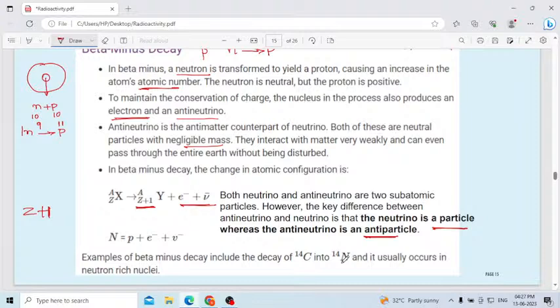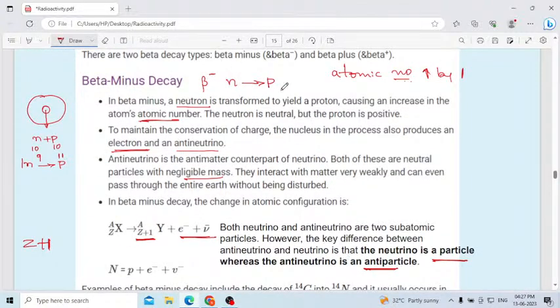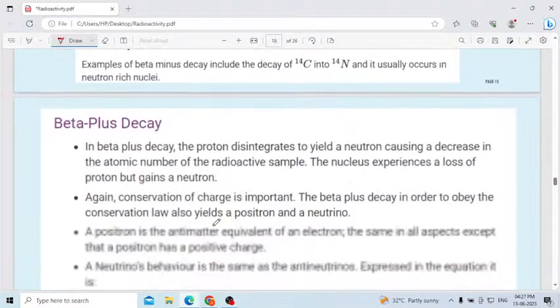Why do you observe it only in neutron rich nuclei? Because one of the neutrons is converted into a proton. Remember, beta minus decay means one neutron is converted into a proton, then the atomic number is increased by 1. To attain the law of conservation of energy, this daughter nucleus is produced after decaying, and with it an electron and also an antineutrino are released. You have to remember that.